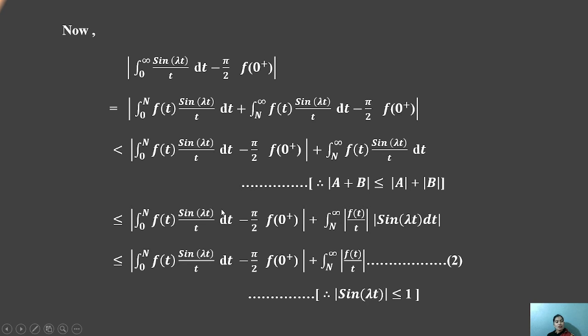Then after that, all the conditions will stay as they are: the first term plus the integral from n to infinity of the modulus of f of t upon t, because the modulus of sin lambda t is in any condition always less than or equal to 1. This value of sin lambda t is always less than 1, so it is a smaller value than 1, hence it will be negligible. This is the second equation.